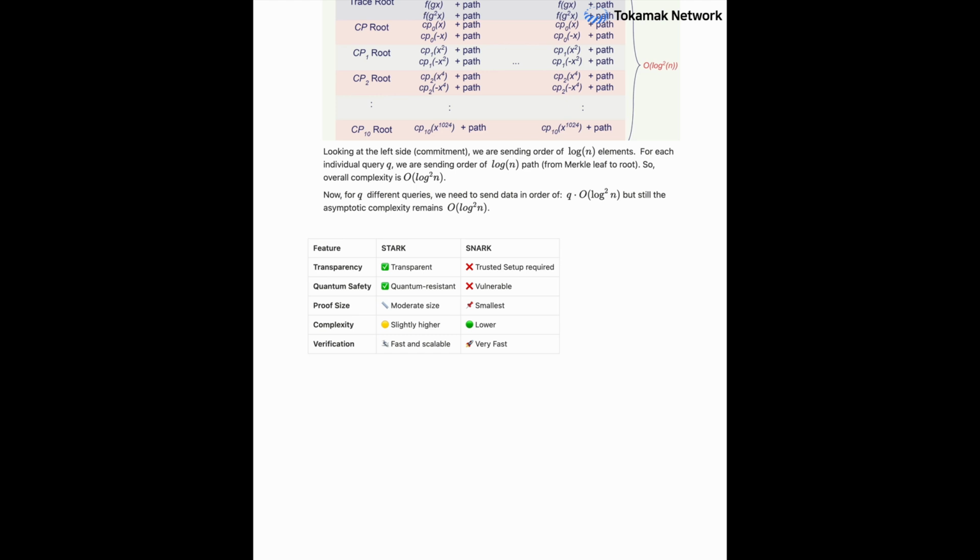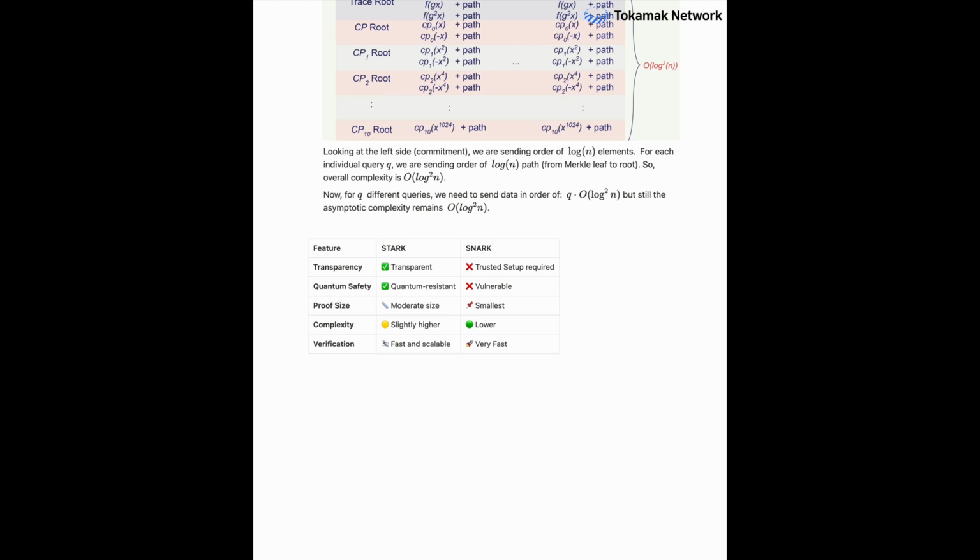Okay, what about performance? Proving time, proof size, verification time. Good question. Starks generally boast pretty good prover computation time. It's often quite efficient to generate a Stark proof. However, when you look at the size of the proof itself, Stark proofs are usually considered moderate or maybe even large compared to Snarks. They scale roughly as O(log² n), where n is related to the computation size, whereas Snarks are famous for having tiny, sometimes constant-sized proofs.